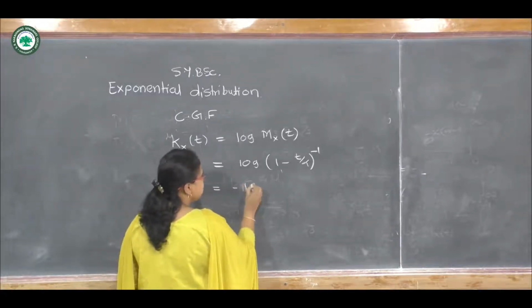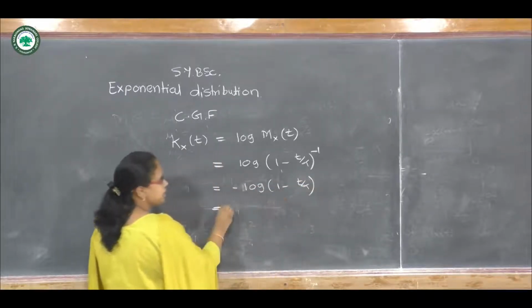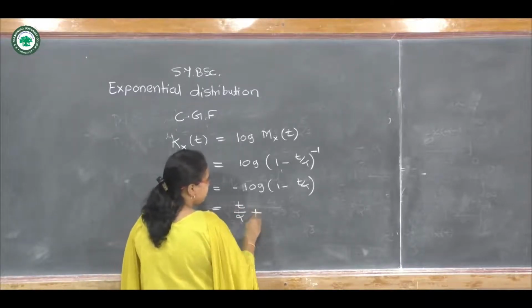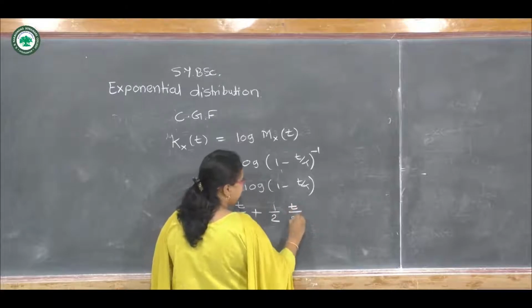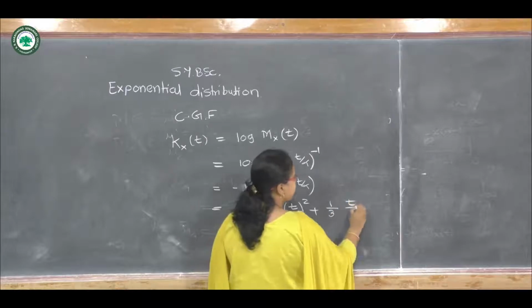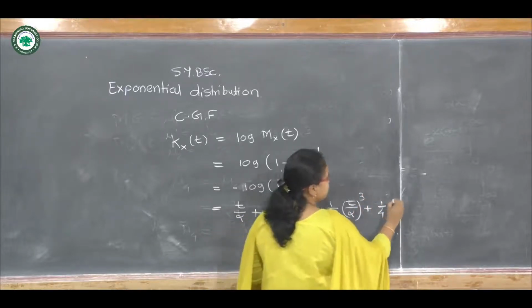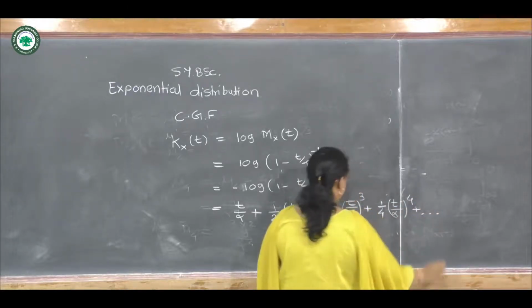So minus log of 1 minus t upon alpha. We know the expansion of this term, which is t upon alpha plus half (t upon alpha) bracket square plus 1 upon 3 (t upon alpha) bracket cube plus 1 upon 4 (t upon alpha) bracket raised to 4 plus and so on.